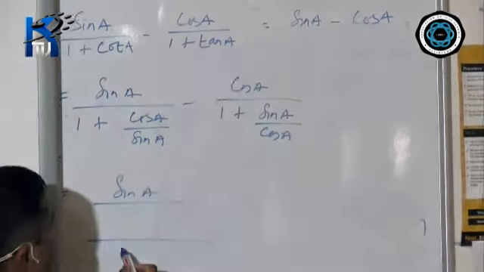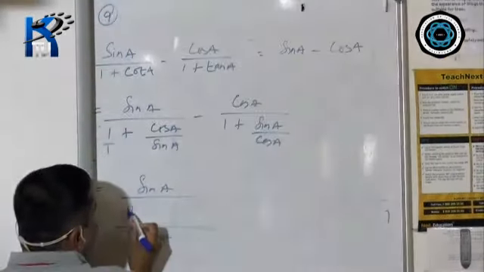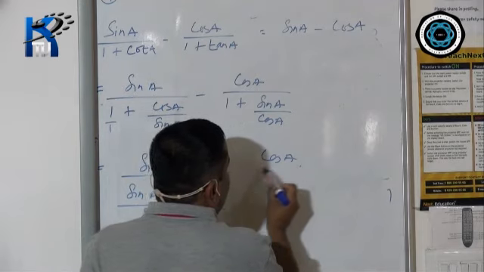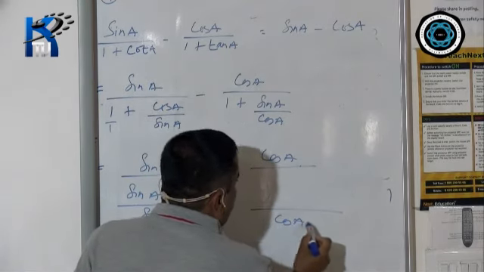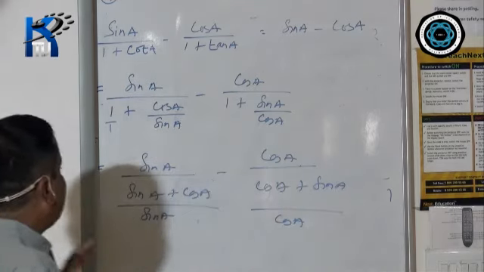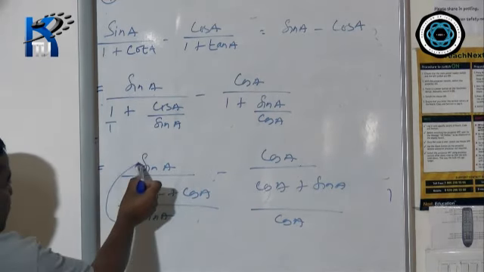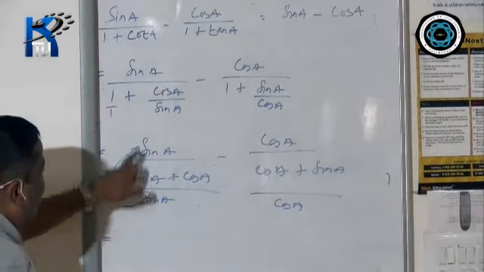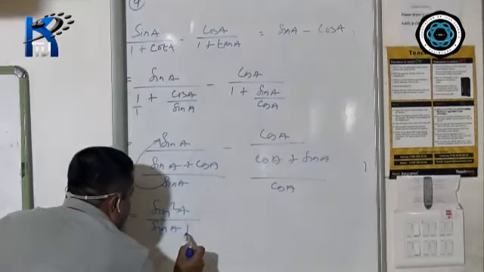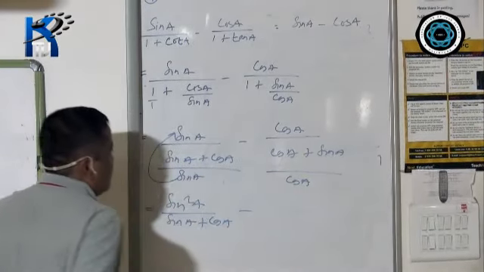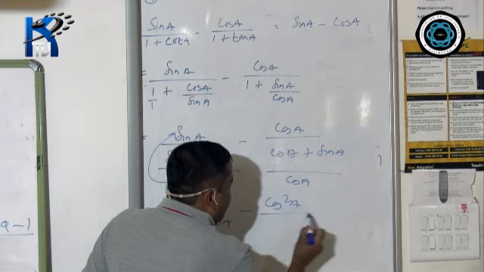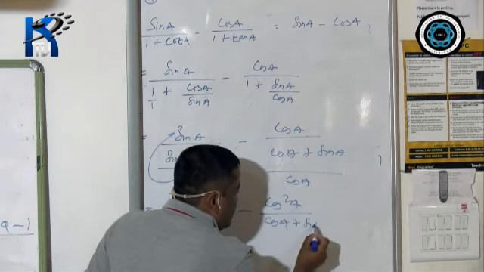Now you take out LCM for denominator. What is denominator out here? Sin A. So if you take sin A common, this is sin A plus cos A minus similarly cos A. LCM is cos A. This is cos A plus sin A. Okay. Now because of the reciprocal, this will go up. That means sin into sin. Sin into sin is sin square A divided by sin A plus cos A minus similarly cos into cos. Cos square A divided by cos A plus sin A.